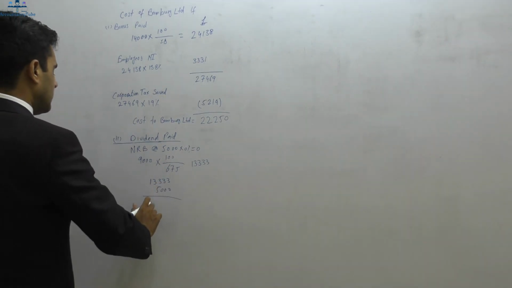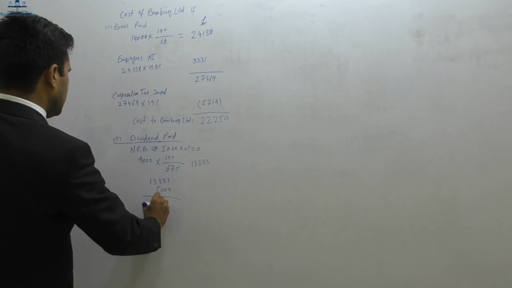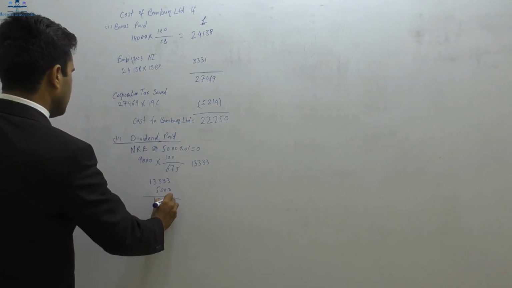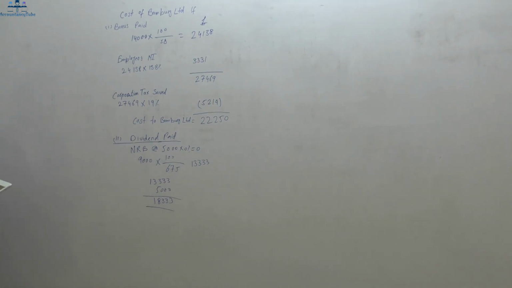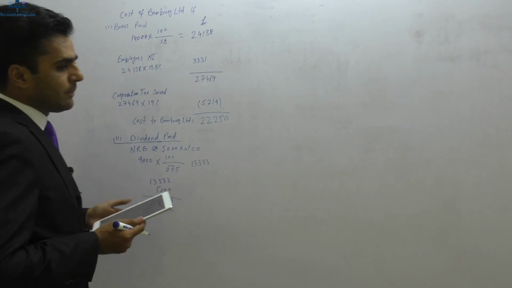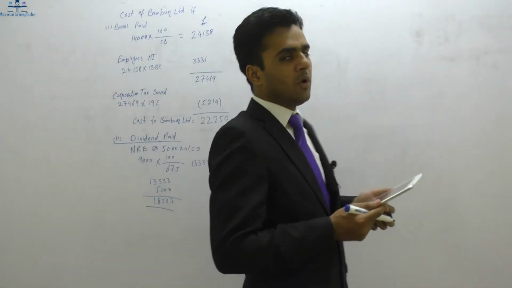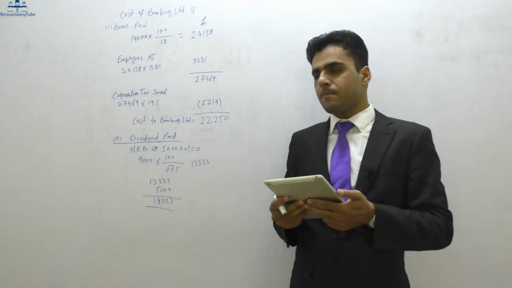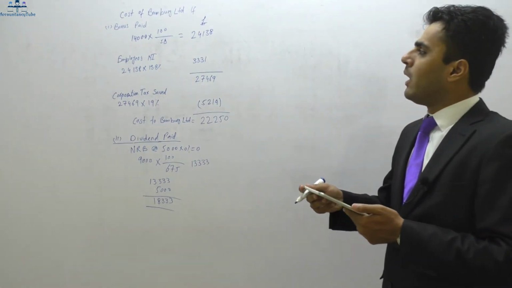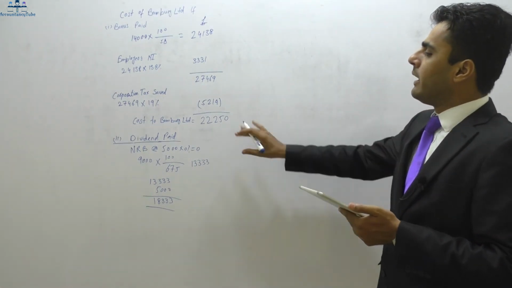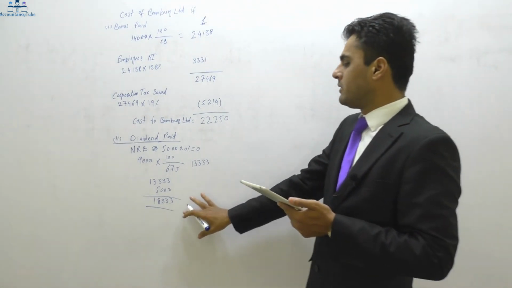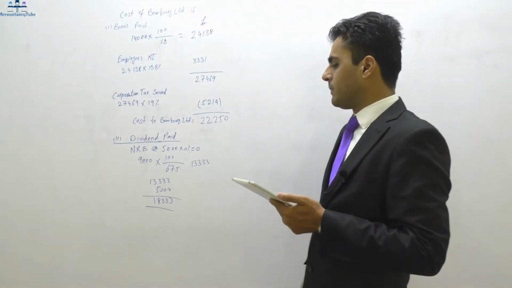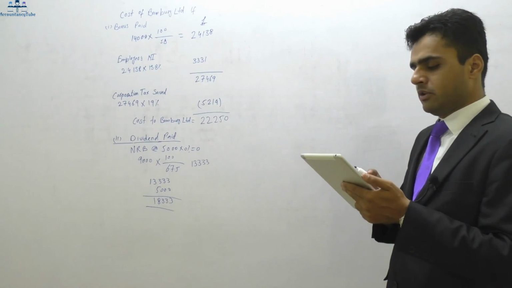So the total amount is going to be 18,333. So this is the amount which will be paid to her, 18,333. What she will eventually receive is £14,000, and that is the cost of the dividend. Right? Now if the company pays bonus, the cost to the company is 22,250. If the company pays the dividend, the company has to pay 18,333.